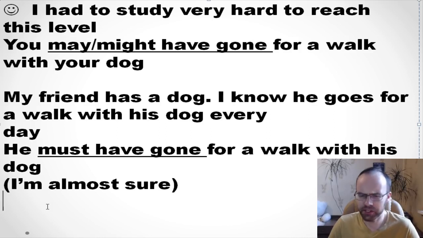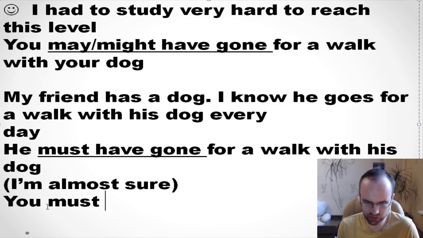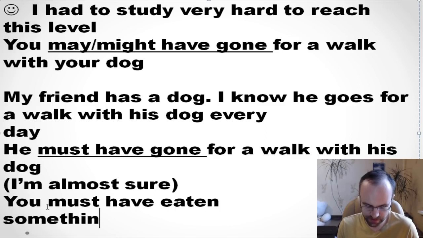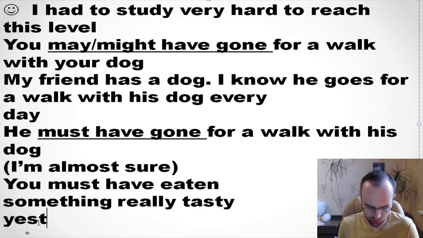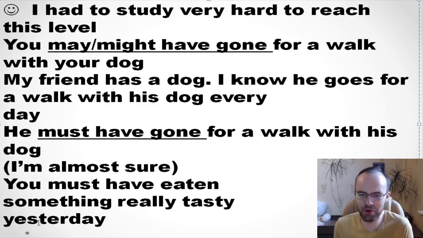So, you must have eaten something really tasty yesterday. Or you must have eaten, right? Please correct me if I'm mistaken. So, you must have eaten something really tasty yesterday. Right? I don't know why I wrote it here. I know that people like eating tasty things, and so I'm almost sure that you must have eaten something really tasty yesterday. But of course, I can be mistaken.